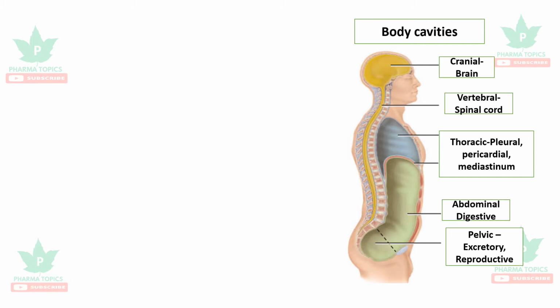Let us see the cavities in the body in which the important organs are present. First is the cranial cavity, in which the brain is present, the vertebral cavity, in which the spinal cord is present, and the thoracic cavity, which has a pleural, pericardial region and the mediastinum. The abdominal cavity comprises the digestive system, and the pelvic cavity comprises excretory and reproductive organs.